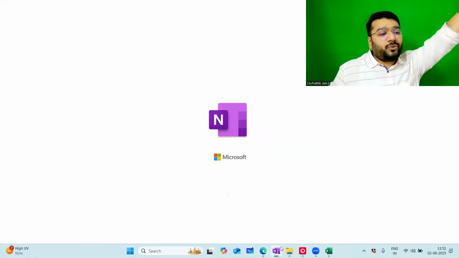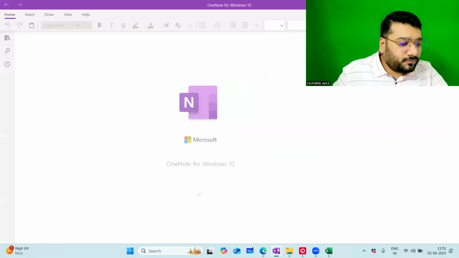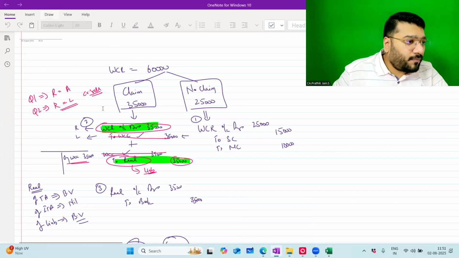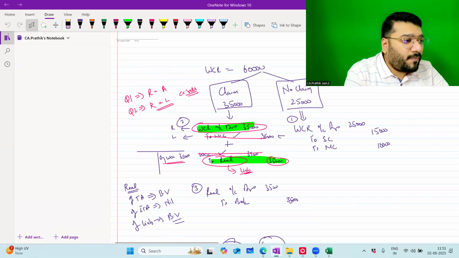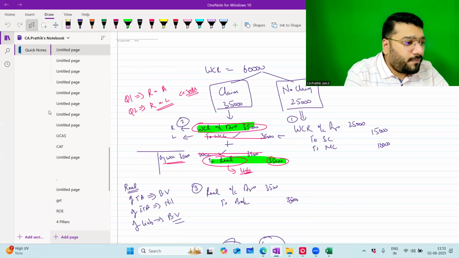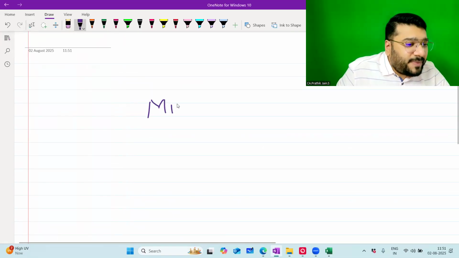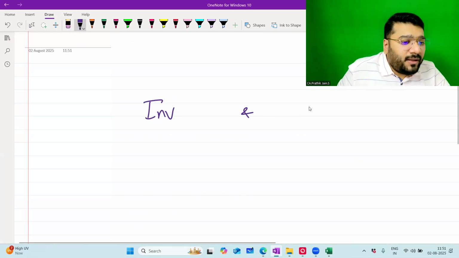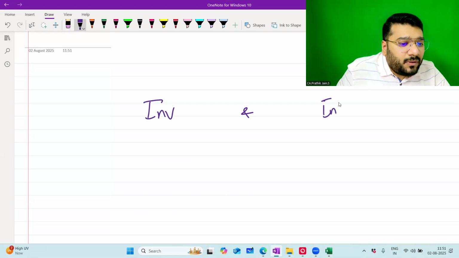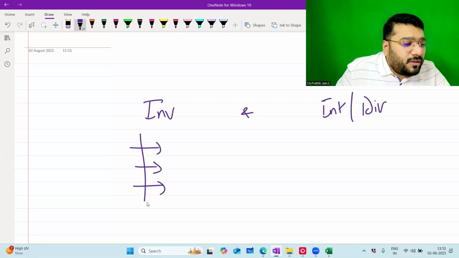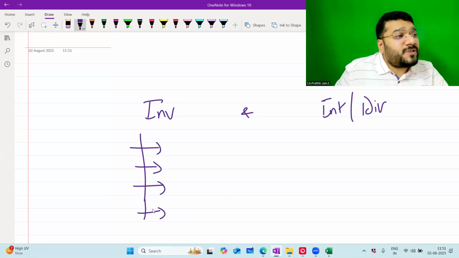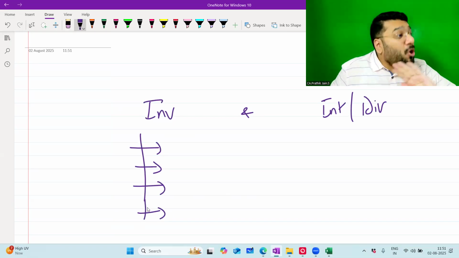So in short, with regard to investment, how many aspects are covered? All the 4 aspects are covered.